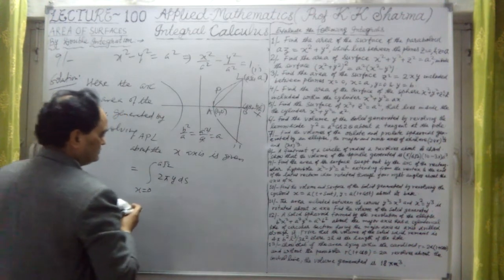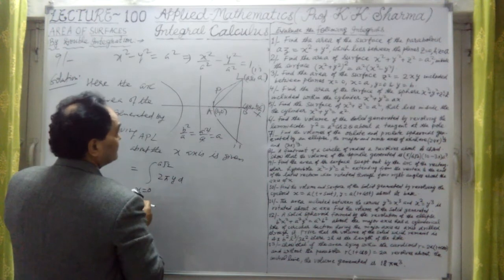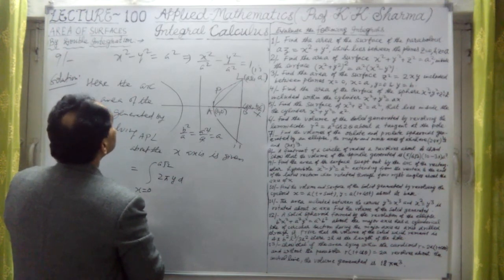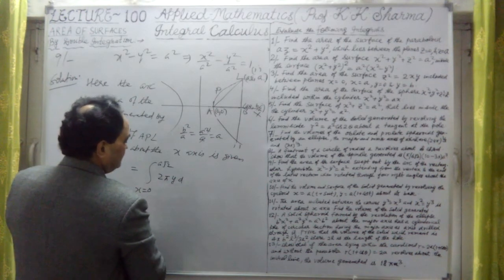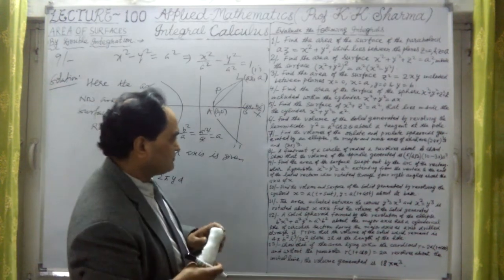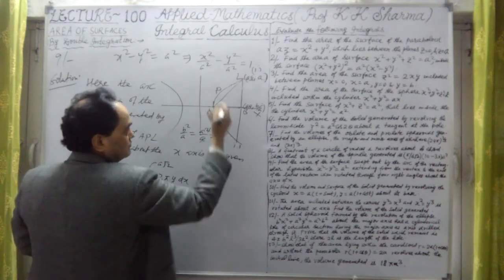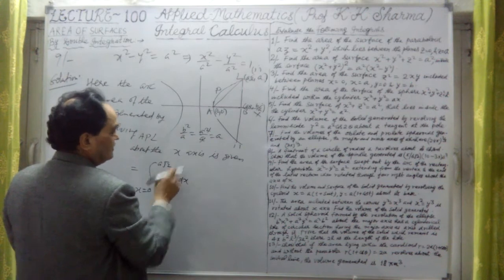Okay, now here we have to put dx, not ds. Here it is dx. Or if we write dx here, this is ds. What we have to find out is the surface area only, pi into dx. This is revolving about this. So this is y here, the y coordinate of this.